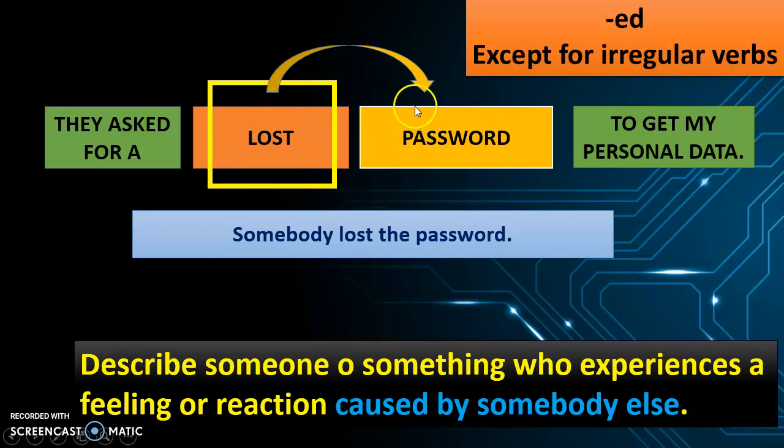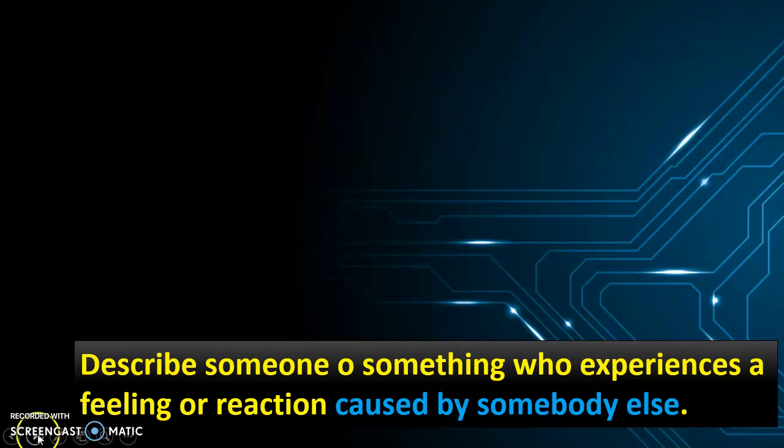That one which is lost. And it means that somebody lost the password. The password didn't cause the loss of something. Somebody lost the password. That's why I am using the participle.